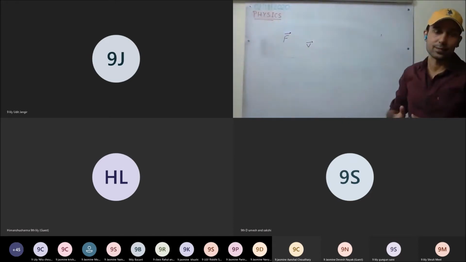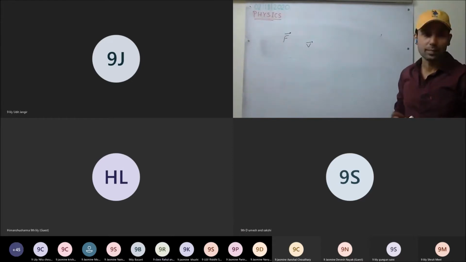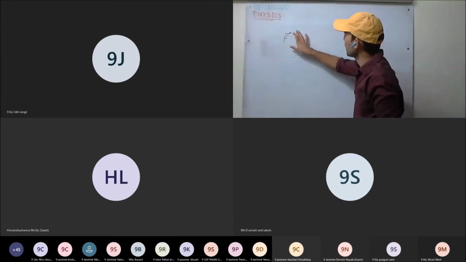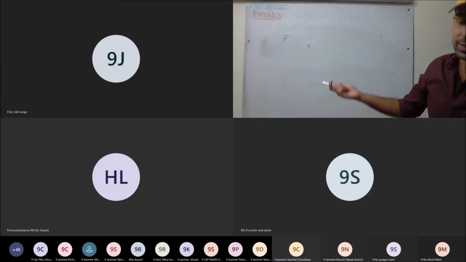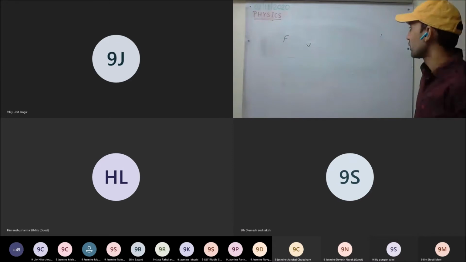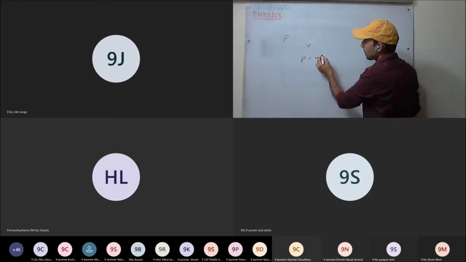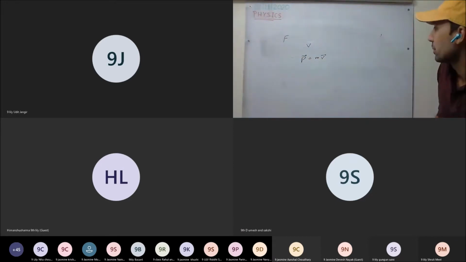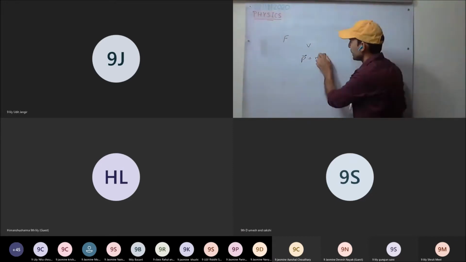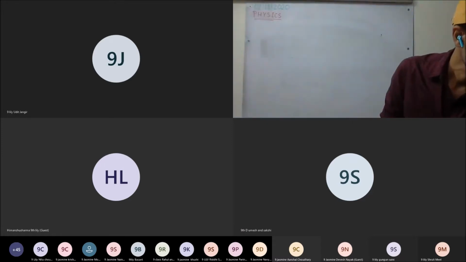They all are vectors, and just for simplification we have avoided it. So P equal to m into v. V is a vector, and momentum as well is a vector. This is linear momentum. This is clear.